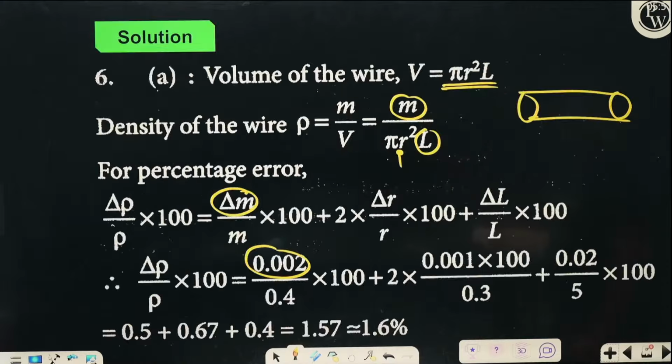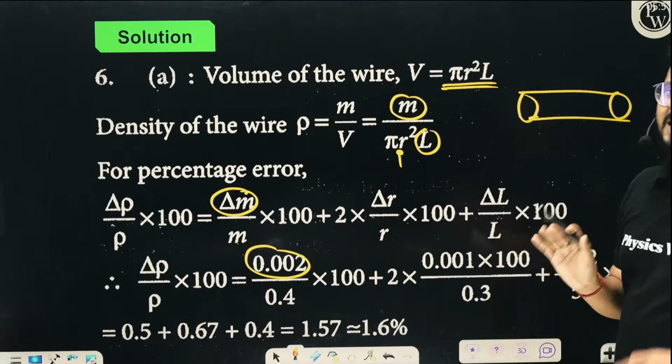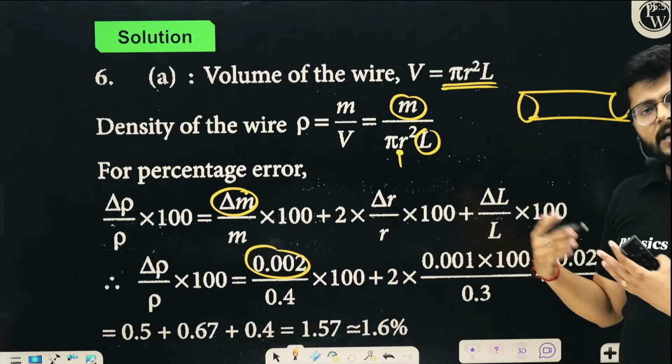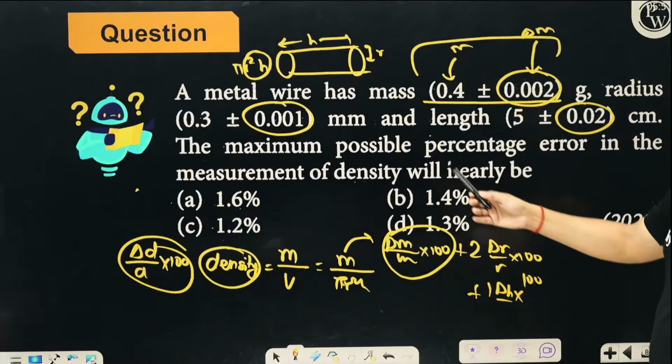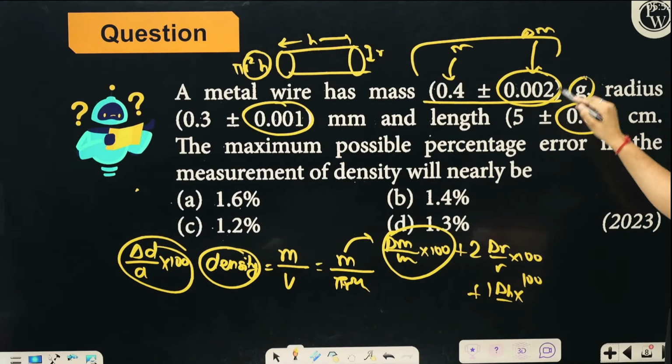All right. Now, in this question, there is one key idea or one silly mistake that you can make. So let me explain that part as well. In this question, many kids were confused. They said, sir, one quantity is given in grams.